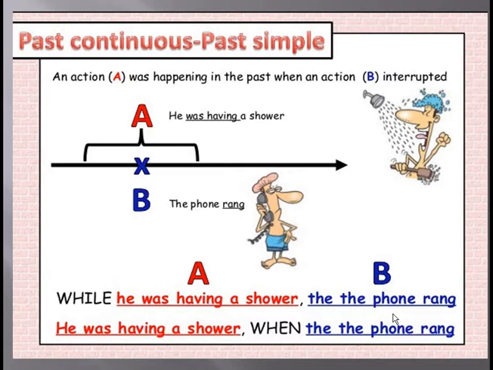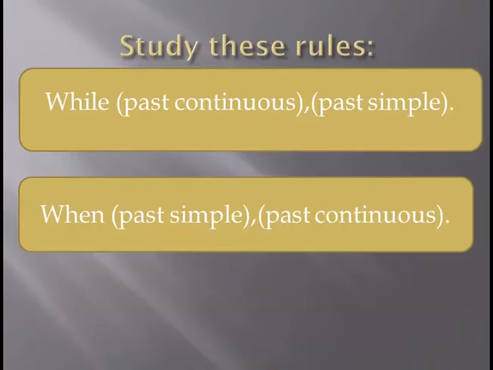So what is the difference? While takes the past continuous tense, then the past simple in the other action, okay? But when takes past simple, then past continuous tense, okay? Is it clear now? So study these two rules, please. While past continuous, past simple. When past simple, past continuous.